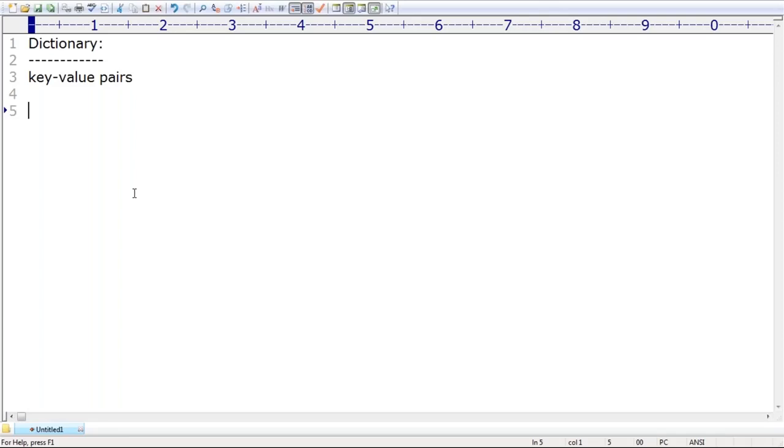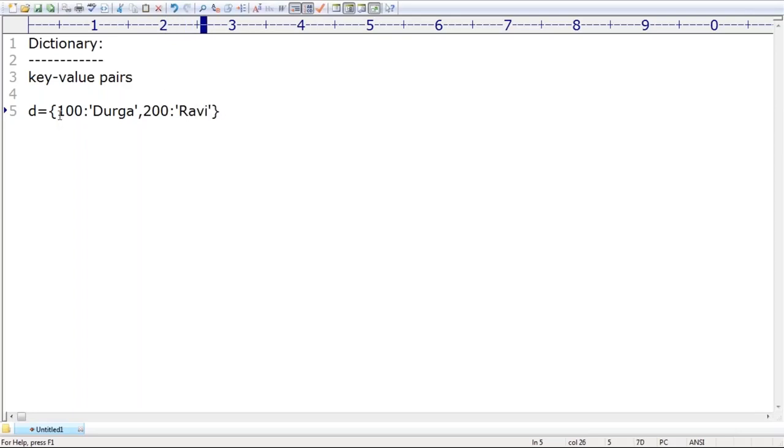Suppose I want to represent a dictionary. What is the way? Within curly braces, we have to take key value pairs. 100 colon. What is the middle symbol? Colon. Assume 100 colon Durga, then a comma. That is the first key value pair. Next, 200 colon Ravi, like this I'm taking.